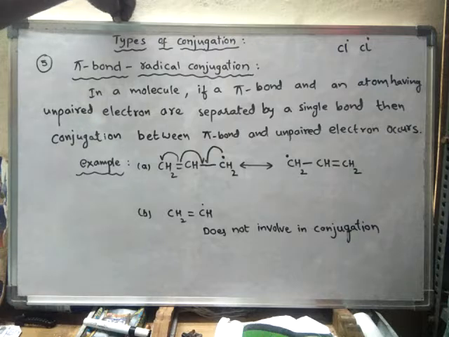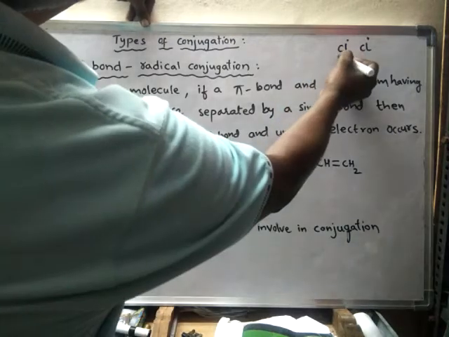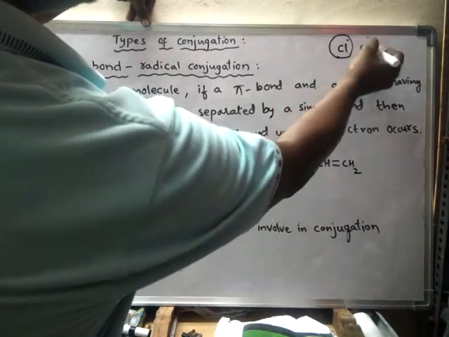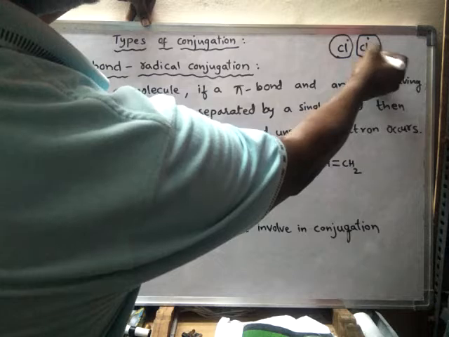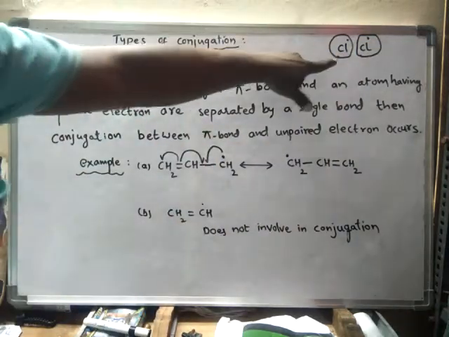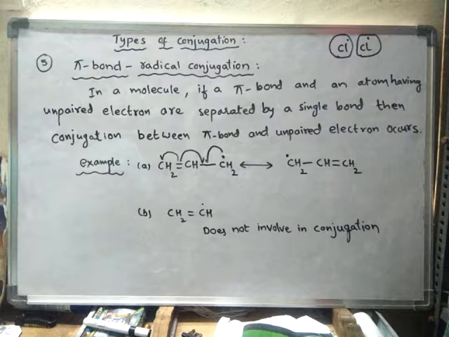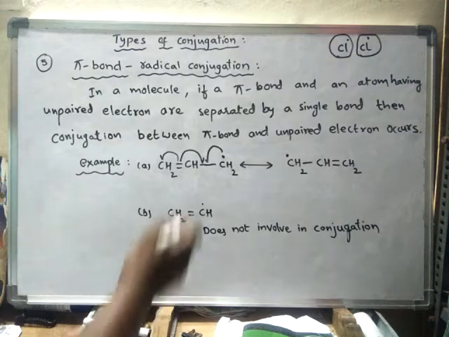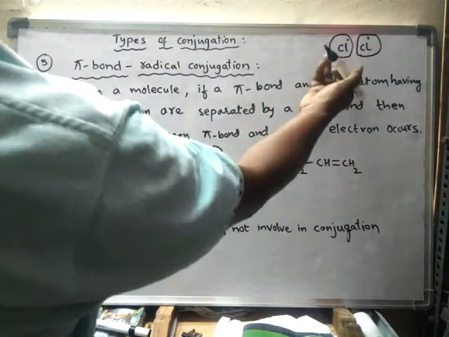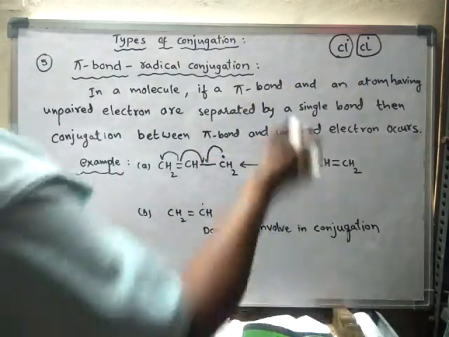In such a way, if the bond is broken, then the resultant structure is said to be a radical. So this is a chlorine radical. This is also a chlorine radical. So radicals are formed during the breakage of bonds between atoms or groups of atoms. Such an atom or such a group of atoms sometimes. For example,